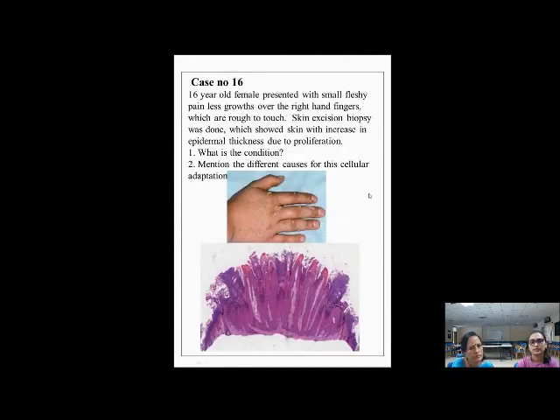Next case. This is a case of a 16-year-old female who presented with small, fleshy, painless growths over the right hand fingers, as you can see in the picture. They are rough to touch. Skin excision biopsy was done, and the microscopy showed, as you can see in the picture, there is increase in the epidermal thickness. There is proliferation of the epidermis. So again, what is this condition? Mention the different causes for the cellular adaptation.